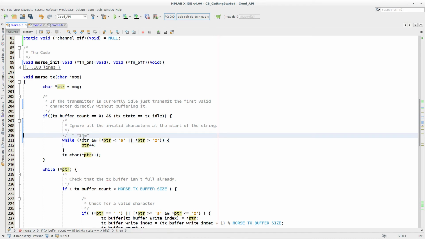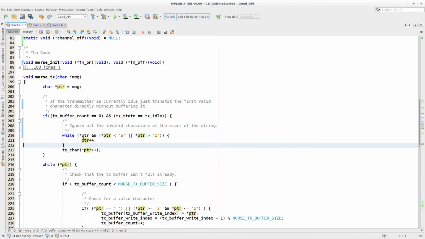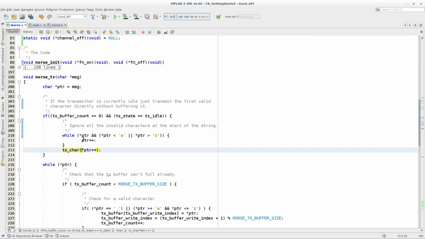So now we've got two reasons for dropping out of this while loop. Either the character is now valid, we're pointing at a valid character, or we're pointing at the end of the string, which is the null termination. So we want to test this and say, well, if we're still pointing at a character, we're not pointing at null, then we want to transmit the character we're pointing at. Otherwise, don't try and transmit it.